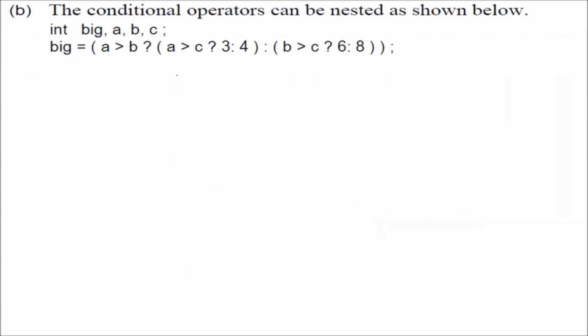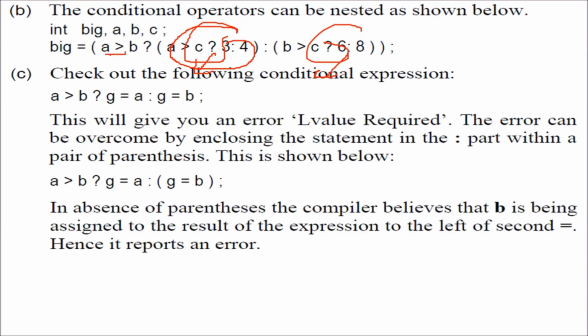This conditional operator can also be nested, so a greater than b. Again, you will get a result from here, you get a result from here. So this is already nesting. One more problem is there. If you write this, you'll get an L value required error. Why? You have to put this in round brackets, because if you're not giving the round brackets, the compiler will see that this b is being assigned to the result of the expression to the left of the second equal to, and it reports an error. So just putting the parentheses will solve this issue.